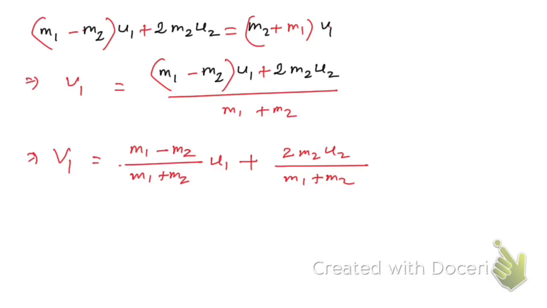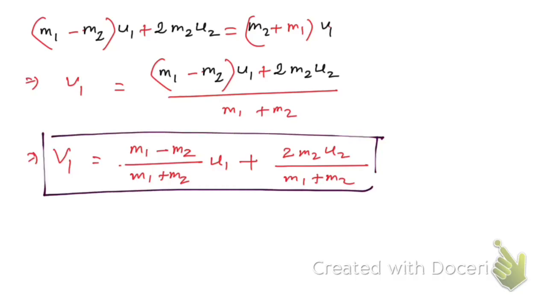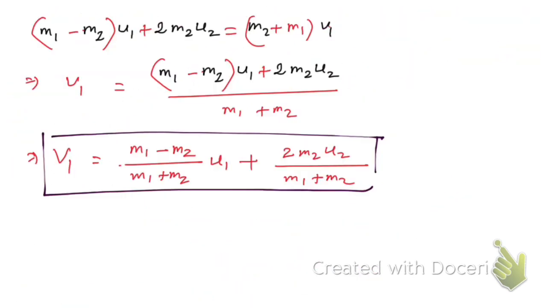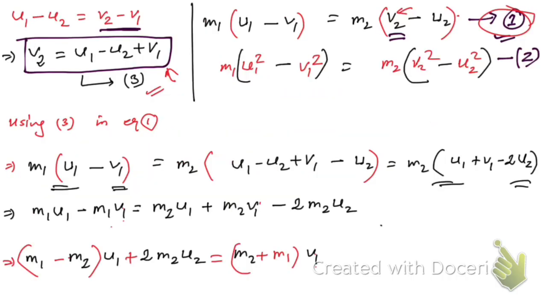Now you see, this is the expression for the final velocity of the body A. Let me go back to the previous slide. Here you see, this is v1, we have obtained v1. Now similarly we can obtain v2. You don't need to repeat all the steps. In order to find v2 you have to express this equation number 3 as a value of v1.